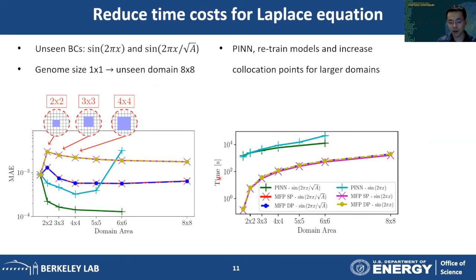Now, performance-wise, we are orders of magnitude faster than PINN. This is because PINN is not a transferable model. So each time it sees a domain of different size, it has to retrain the model again. The training is very expensive. But for our model, we don't have to train the model. That's where this benefit comes from.